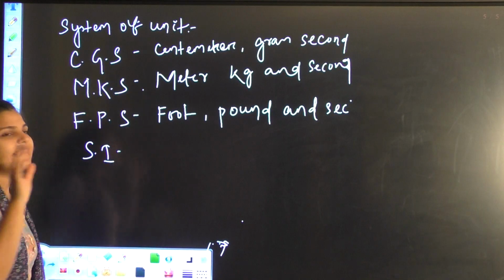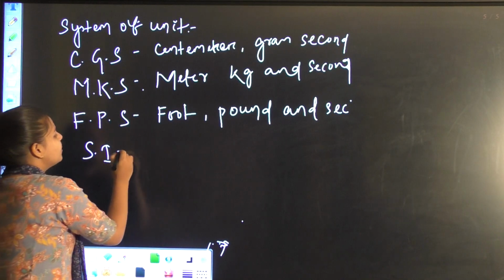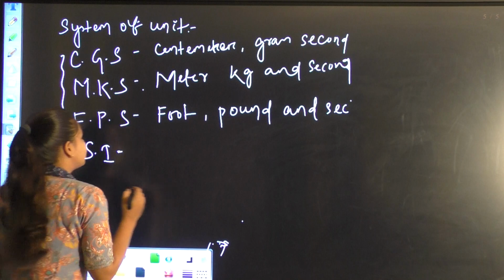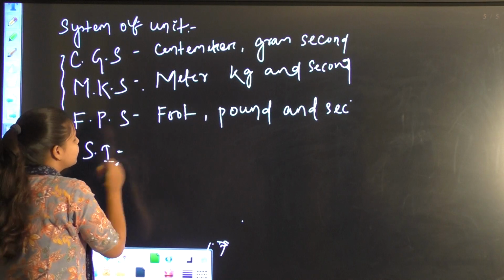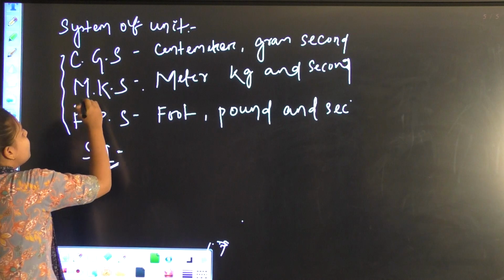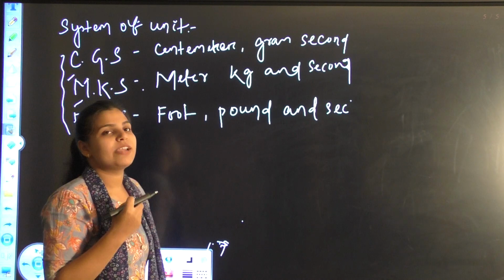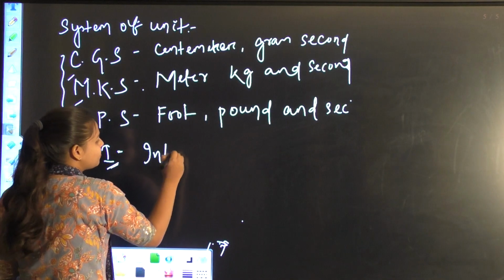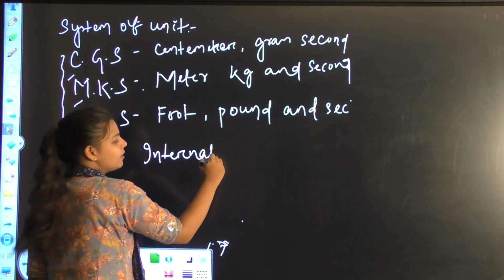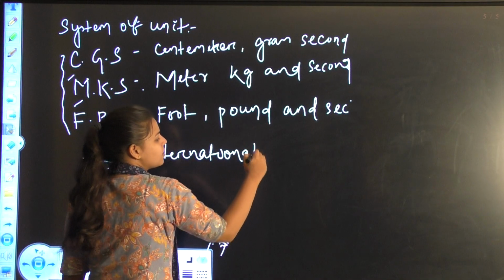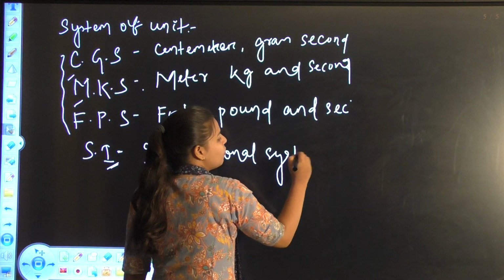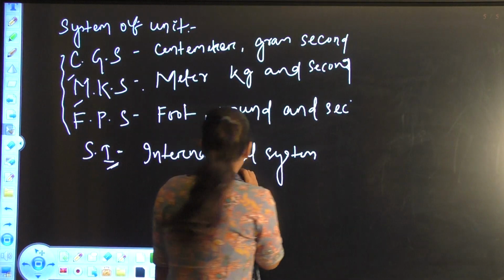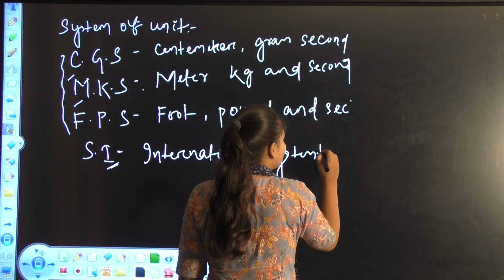Then CGS, MKS and FPS also can't fulfill all the requirements. So scientists suggested that there should be an SI unit, a mixing of MKS and CGS, known as the standard International System of Units, which can fulfill all the requirements about our quantities.